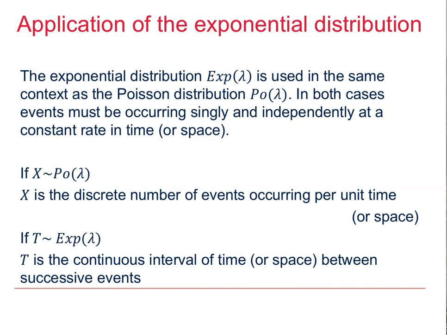You've already learned about the application of the Poisson distribution to discrete events. The exponential distribution is another way of modelling the same process. Here we look at the continuous interval of time or space between successive events, remembering that events occur singly. The same parameter lambda is used for both distributions.